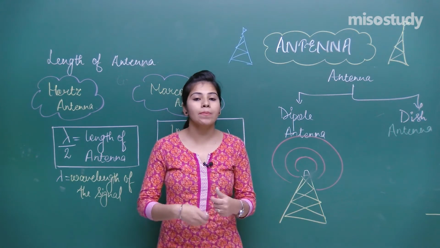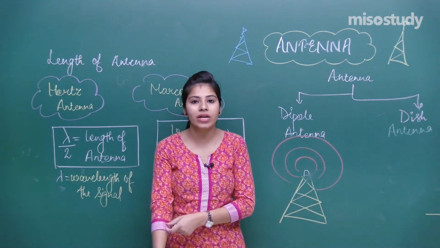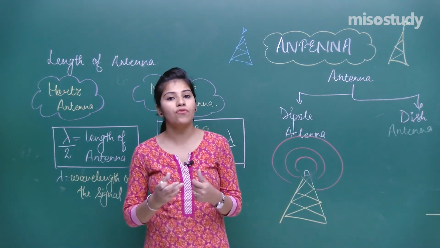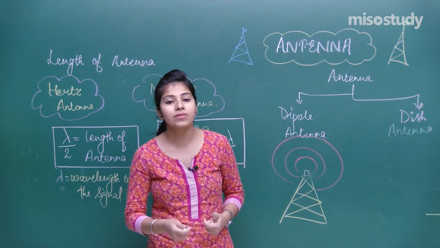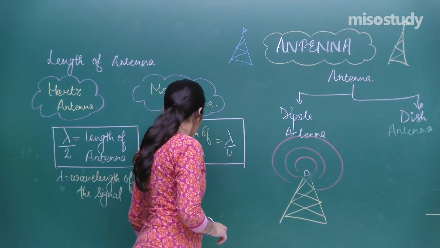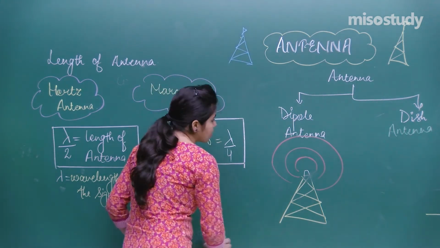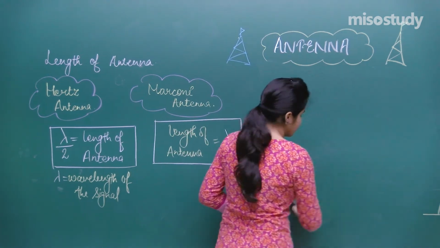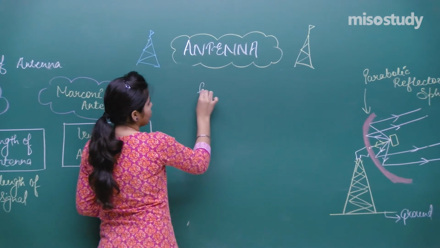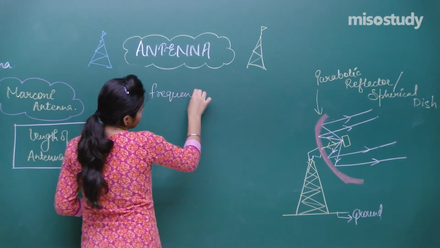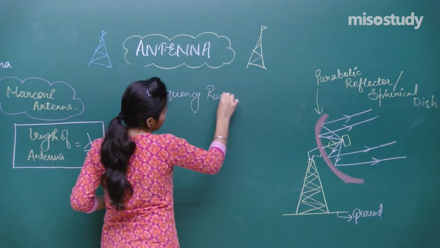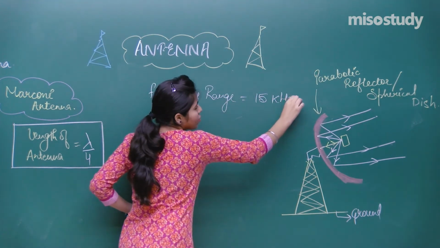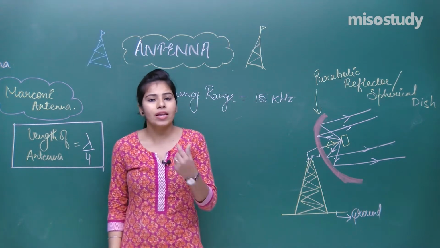Now see the importance of length, why we are putting this much length. For example, if you have a frequency range of 15 kilohertz, see this side now. Now for that you have to calculate the length.